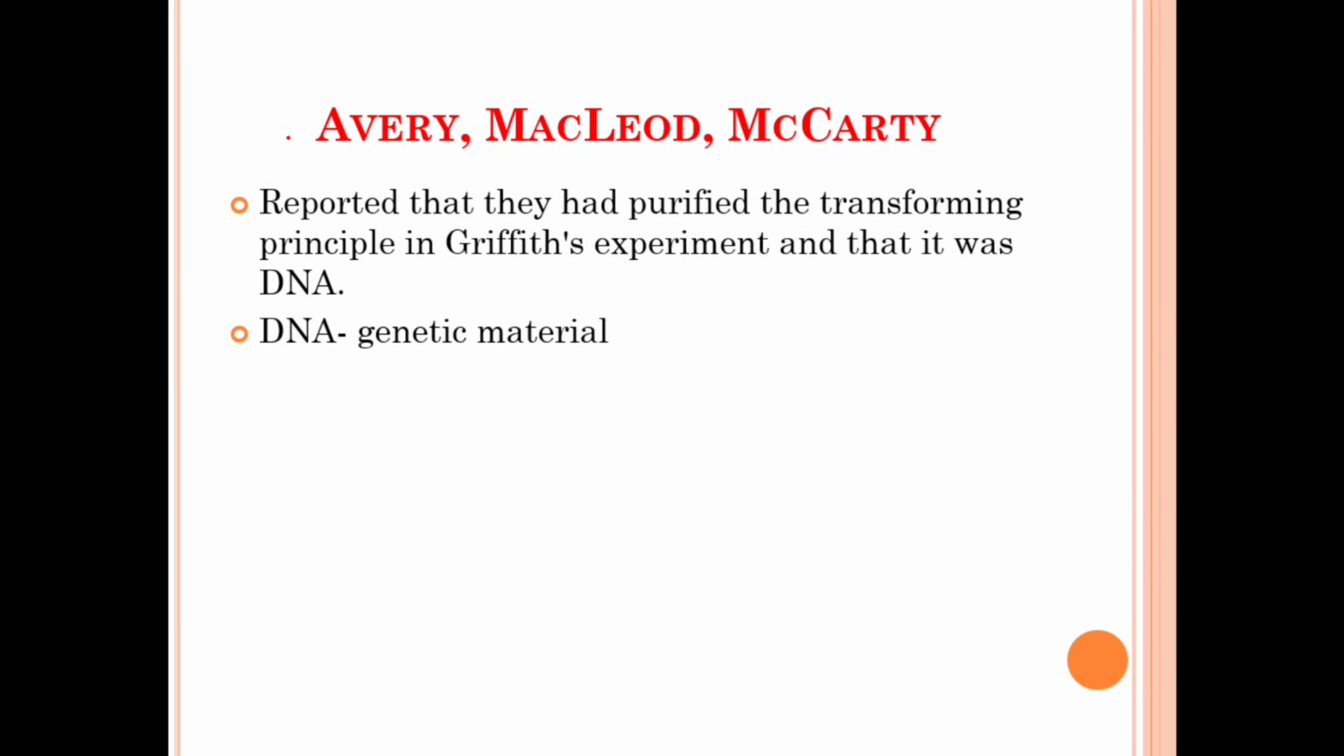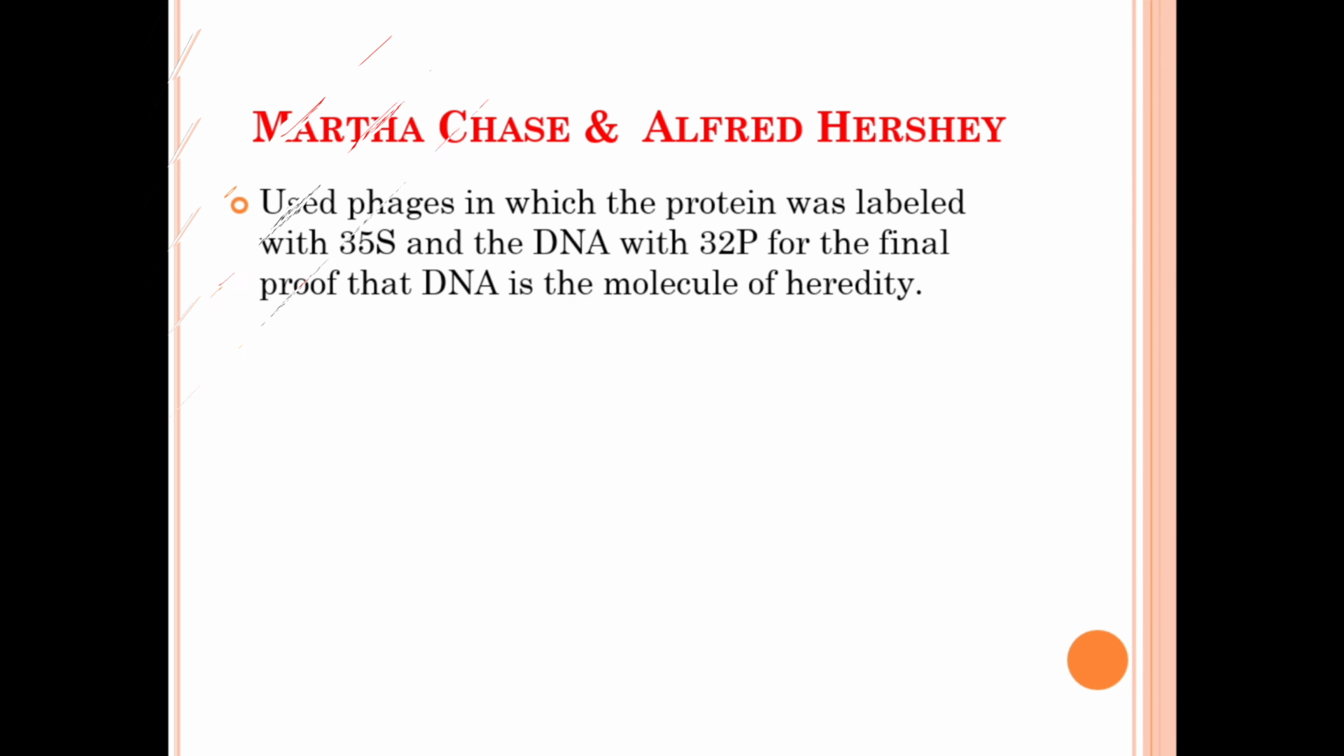The next group of scientists is Avery, MacLeod, and McCarty. They reported that the purified transforming principle in the Griffith experiment was DNA, and they proved that DNA is considered to be the genetic material. The next scientists are Martha Chase and Alfred Hershey. They used phage in which the protein was labeled with 35S and the DNA with 32P, for the final proof that DNA is the molecule of heredity.